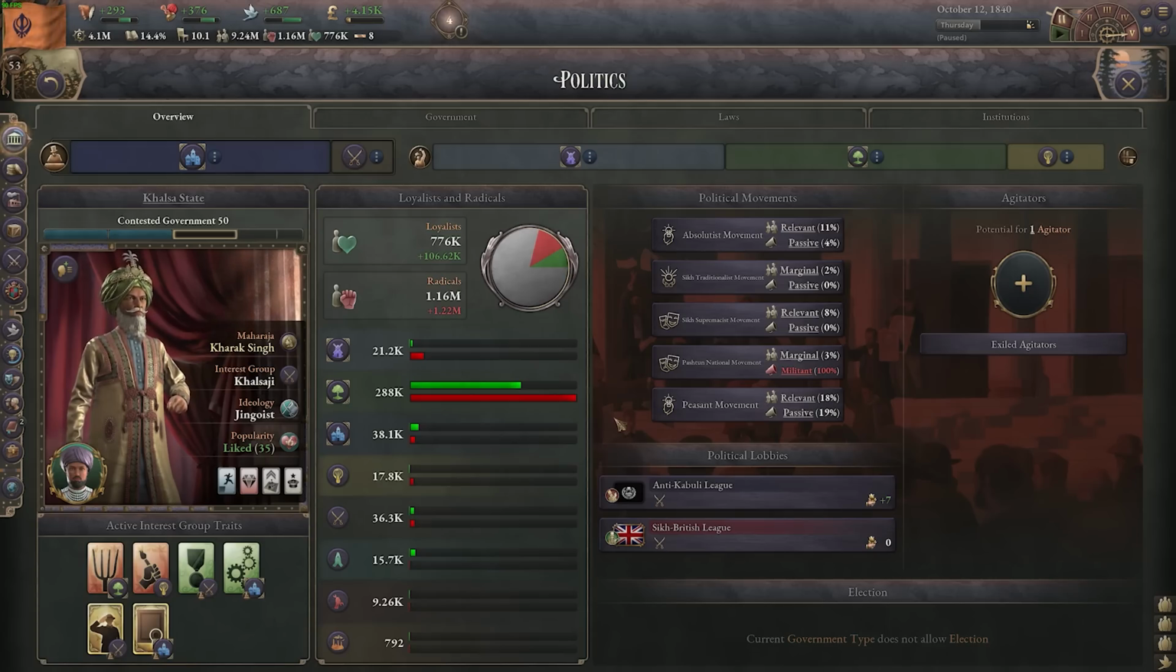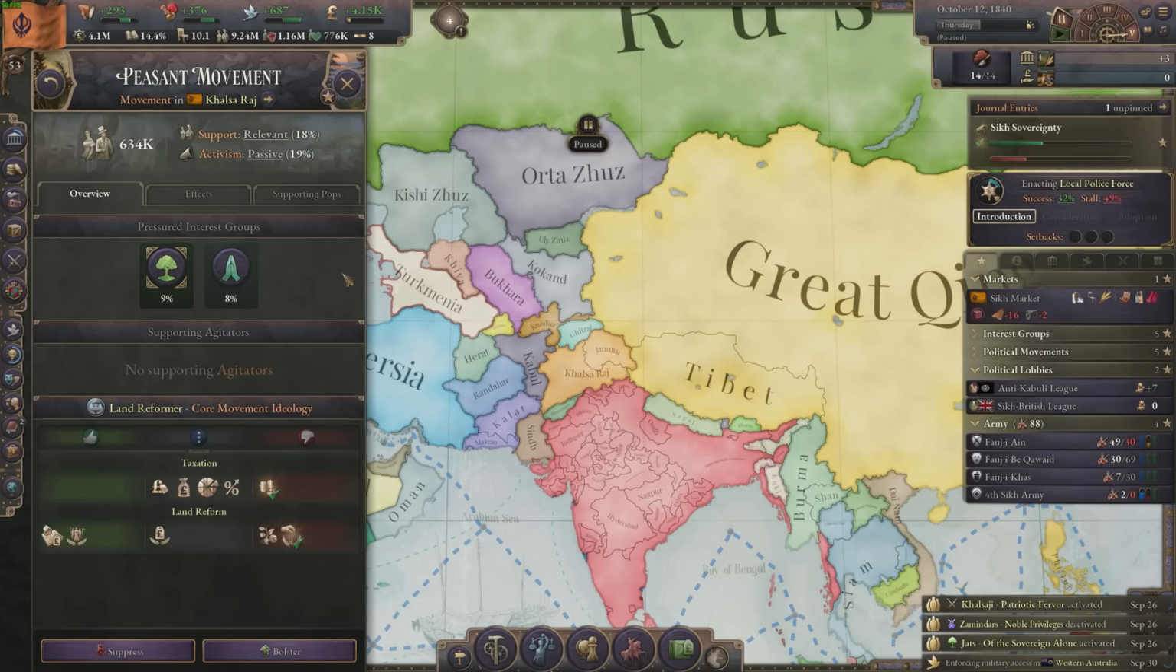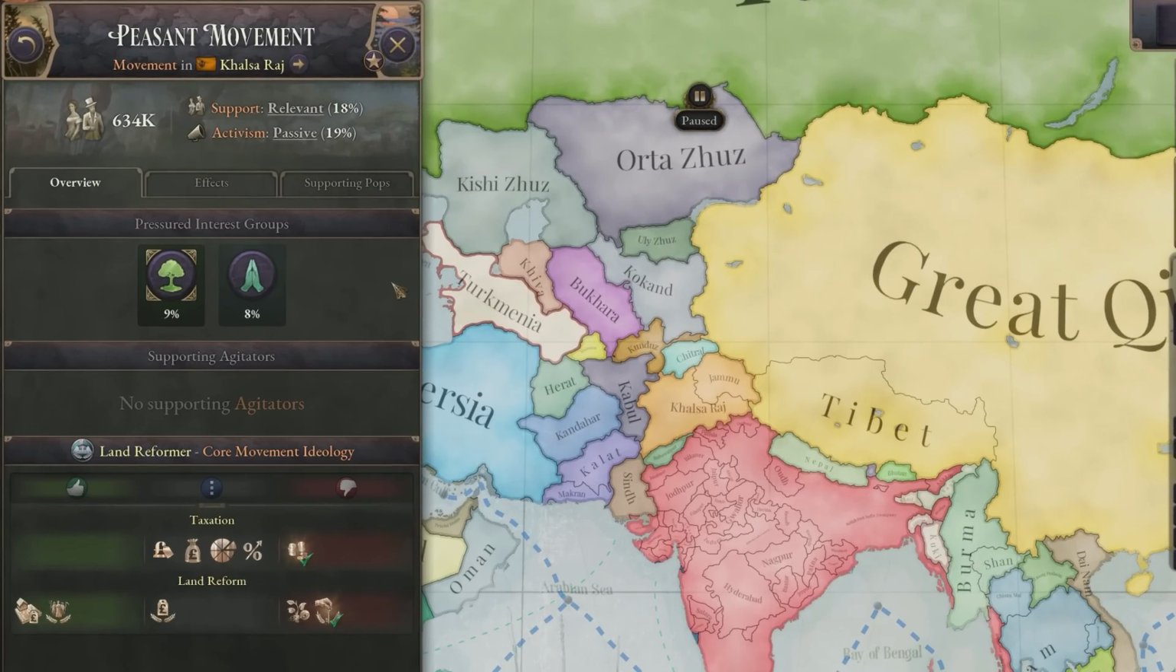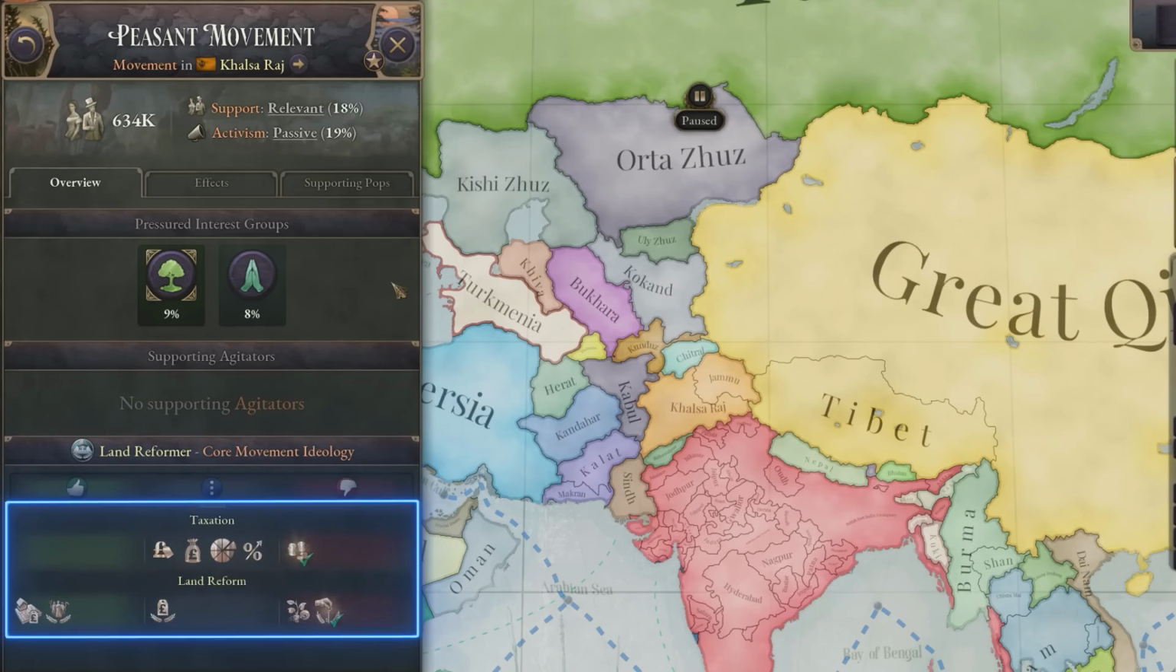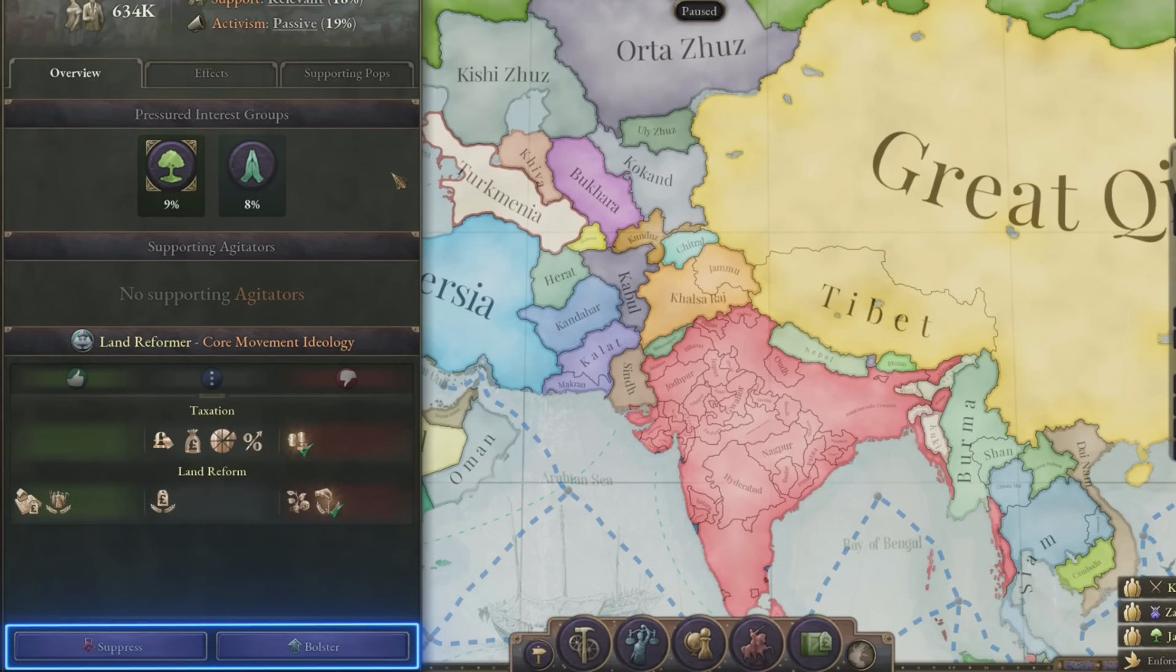The new political movements can be found here on the Politics UI. Delving further in, we can see that the peasants movement here is currently pressuring the rural and religious interest groups. Their core ideology is land reform, but they also support taxation reform. And instead of exerting influence directly on our interest groups, we can suppress or bolster an entire political movement.